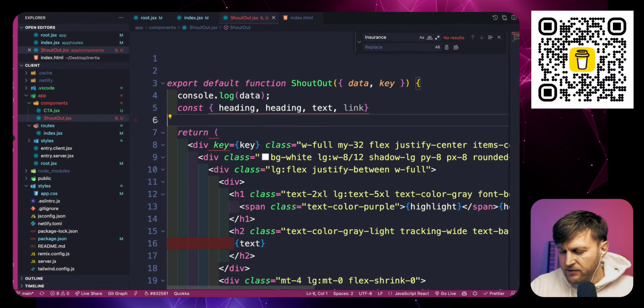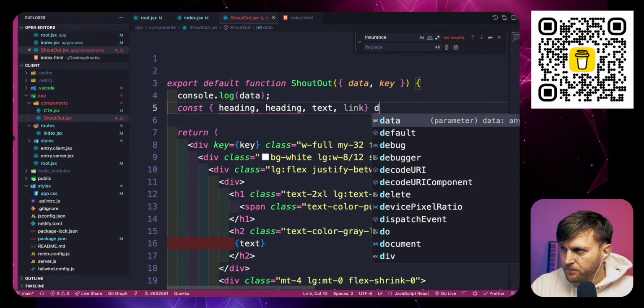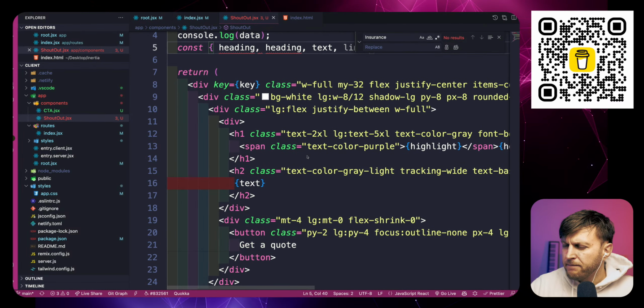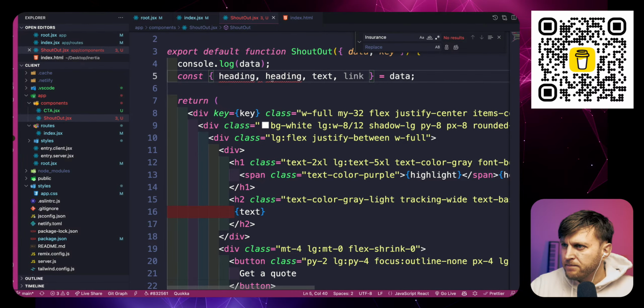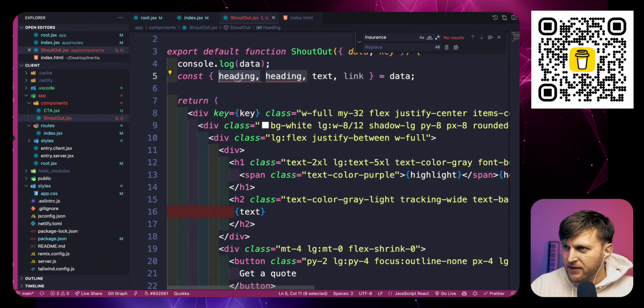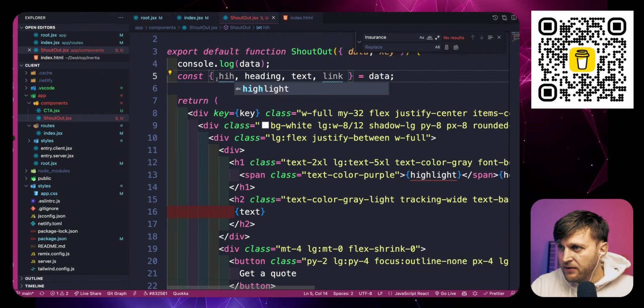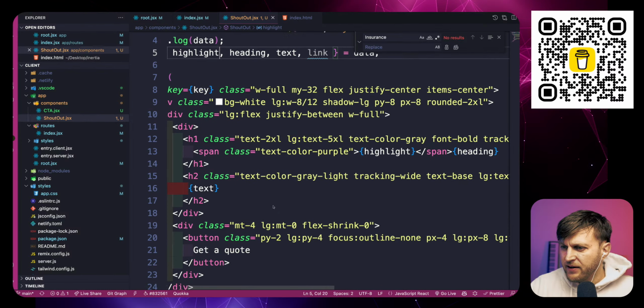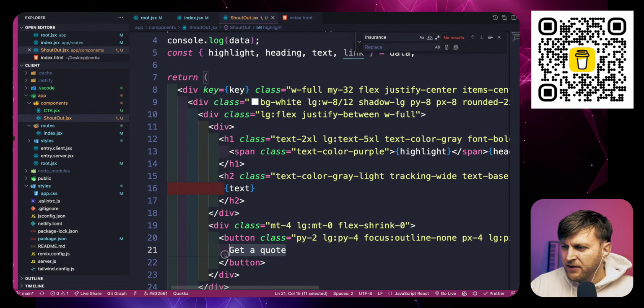Let's delete this. And that's coming from our data. It's not heading, it's highlight. So we have our highlight, our heading, our text, get quote.